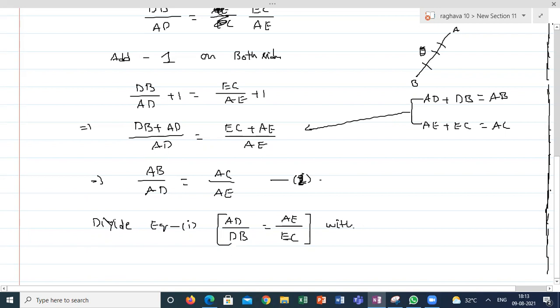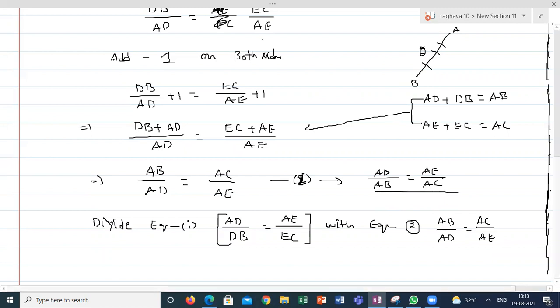What is equation 2? AB by AD is equal to AC by AE. No, not equation 2 as it is, guys. I'm taking the reciprocal of equation 2: AD by AB is equal to AE by AC. So I'm taking this equation here, not the other one. Sorry, guys.